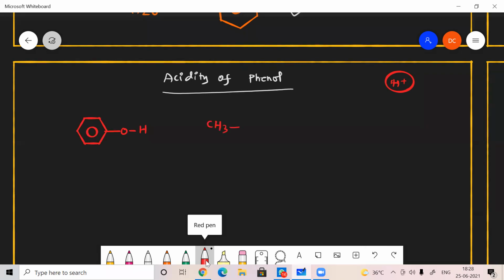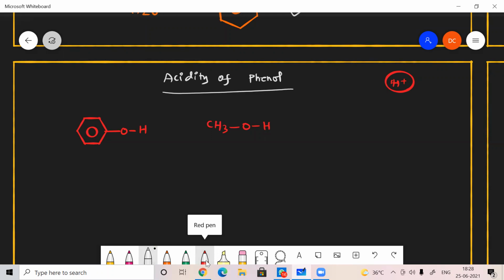Then alcohol, CH3OH. Which is more acidic? Between these two, which is more acidic? Which one has more tendency to release H plus easier? Then that will be more acidic. Am I right?